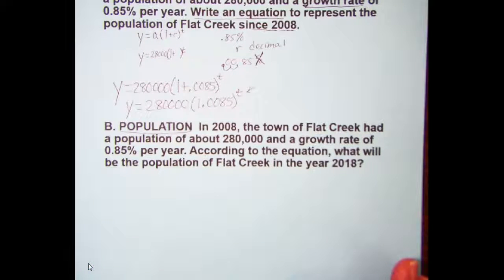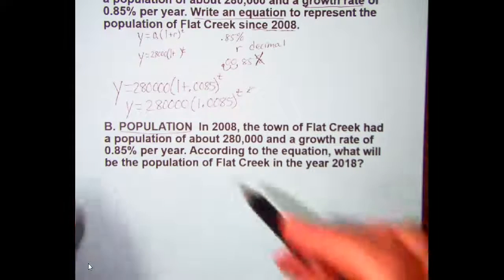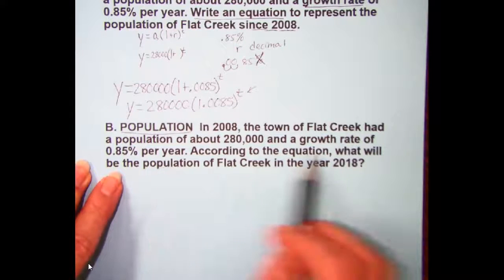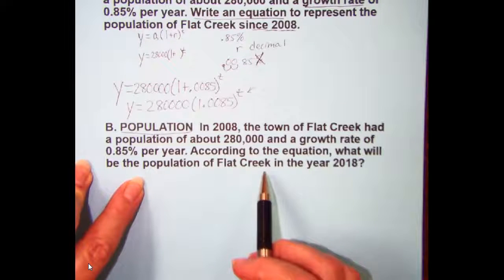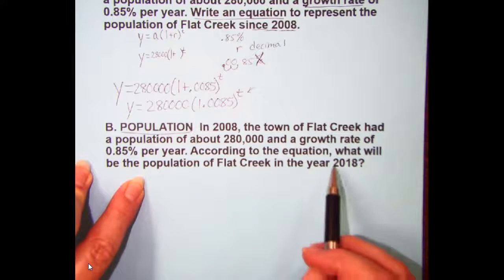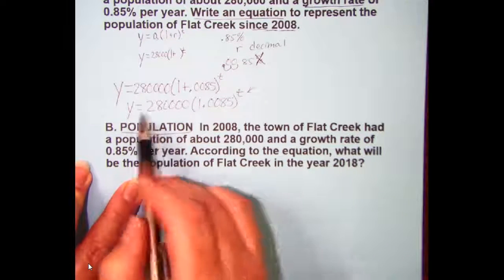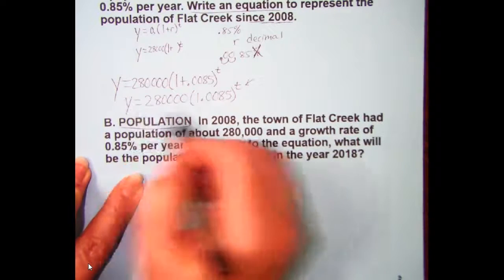Well, this may be the only question that I actually get on a test, and I need to know that if I'm going to predict something, I either need to make a list or I have to come up with this equation.